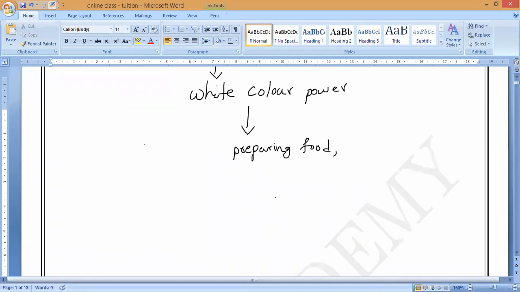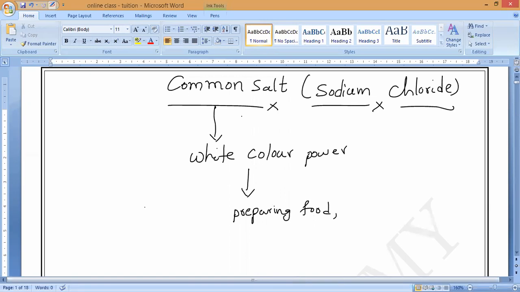For cooking rice, very few people use salt, and they add it at almost the boiling stage. But most vegetables and every curry, we cannot eat without salt. So common salt, or simply salt, means sodium chloride.